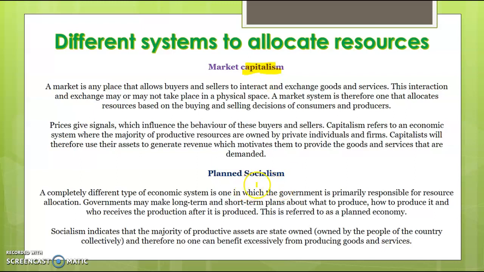Planned socialism is the opposite. Basically, the government owns the resources. That's what socialism means. And planned means that the government also determines what's produced, so they make the decisions as to what is produced. So the productive assets are state-owned, and rather than the market or demand and supply determining what is produced, the government chooses what is produced.